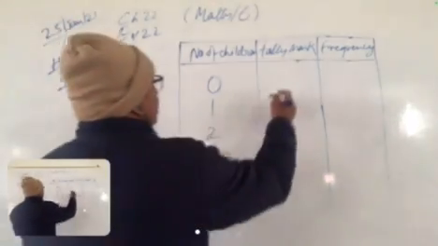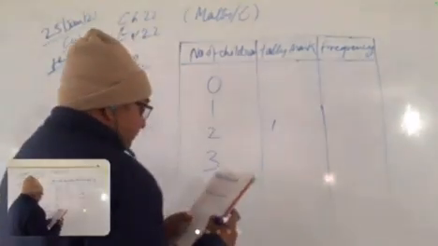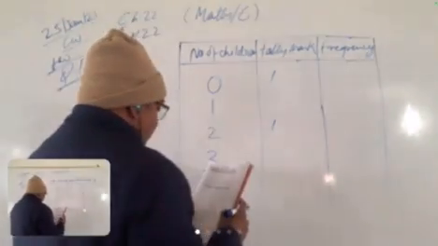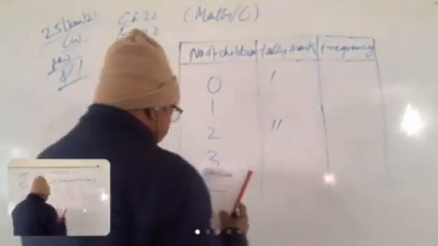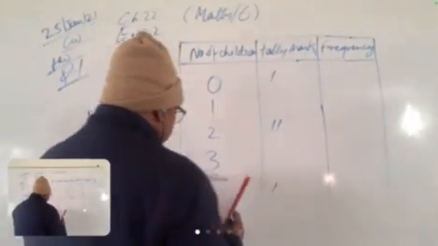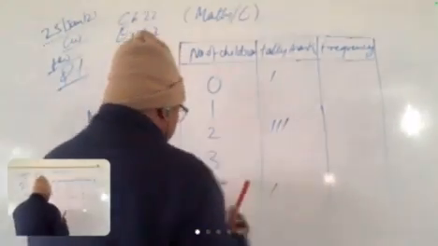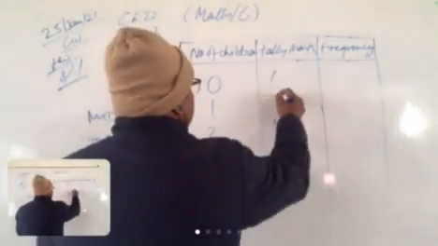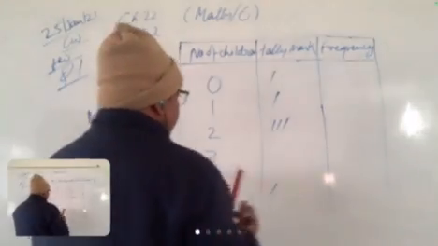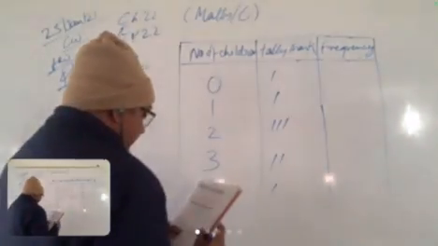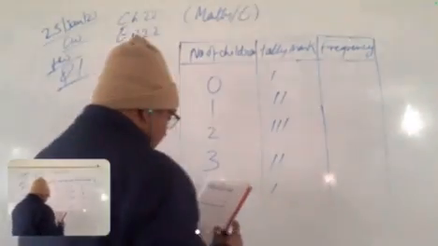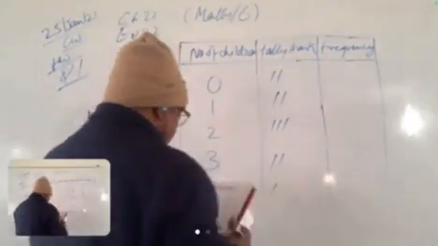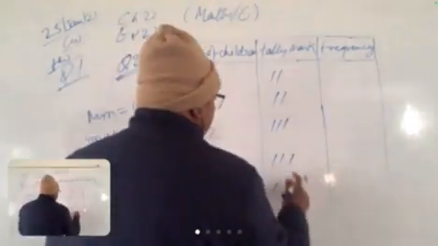First is 2. So here is 2. 0. Here is 0. Then 2 here. Then 4 here. Then 2 here. Then 1 here. Then 3 3. Then 3 3. Then 1. Then 0. Then there is 2. Oh, sorry.